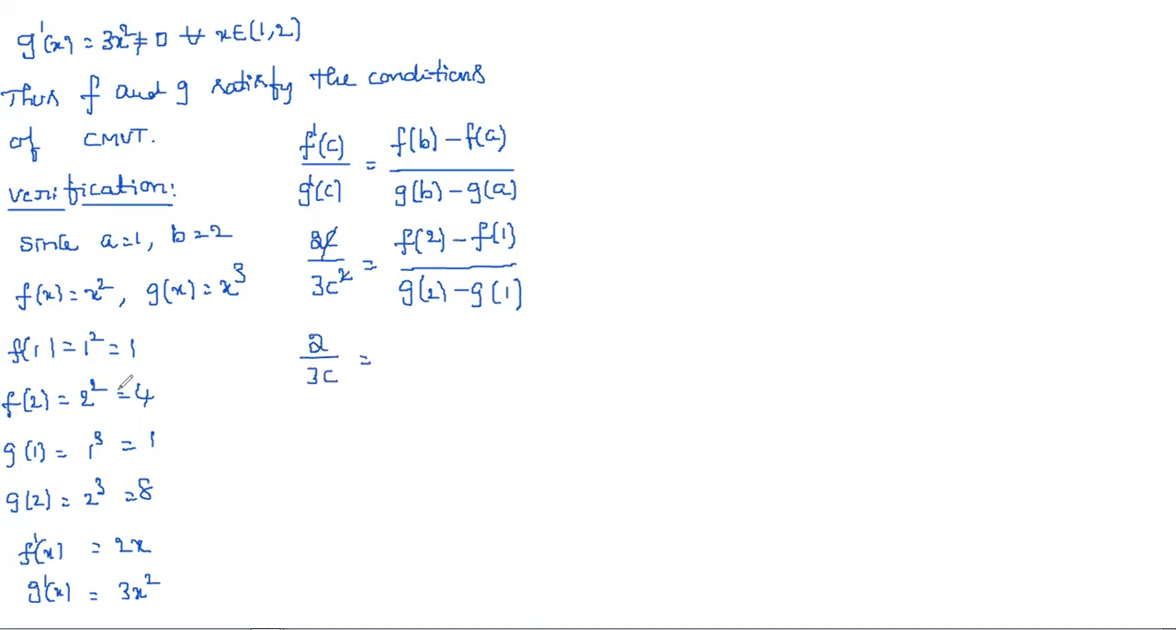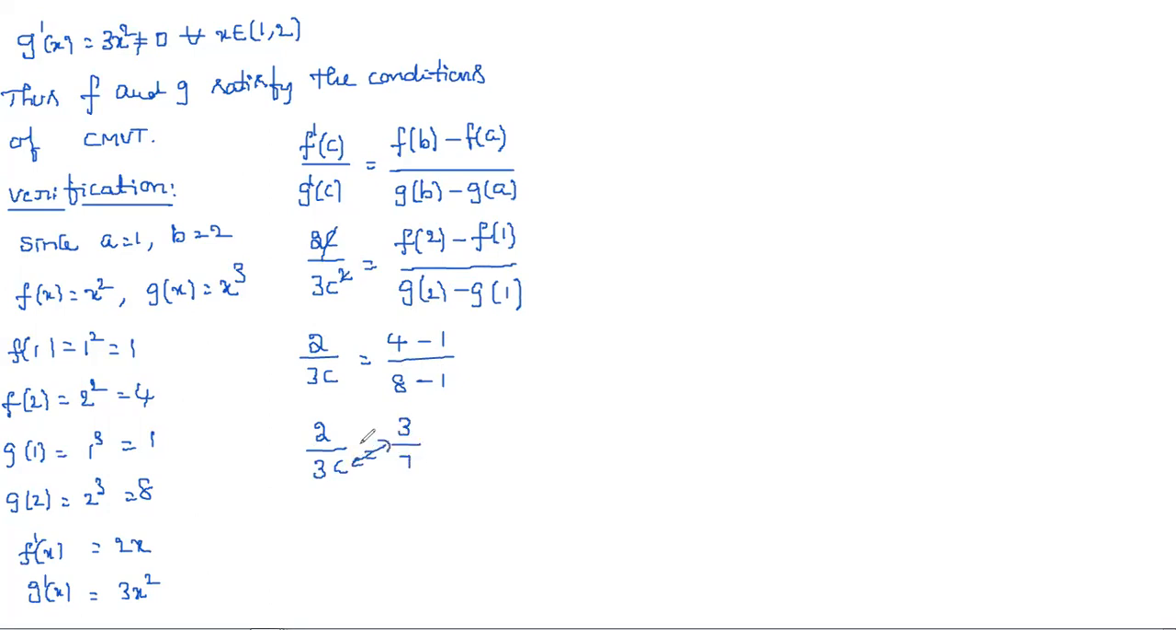Already we calculated this, right? f of 2 is 4 and f of 1 is 1. So 4 minus 1, by g of 2, which is 8, and g of 1, which is 1. So simply we get 2 by 3c is equal to 4 minus 1, which is 3, by 8 minus 1, which is 7.